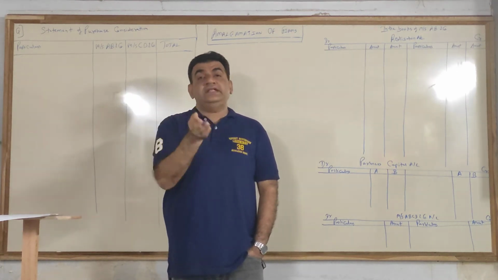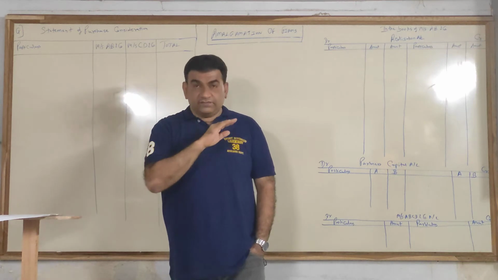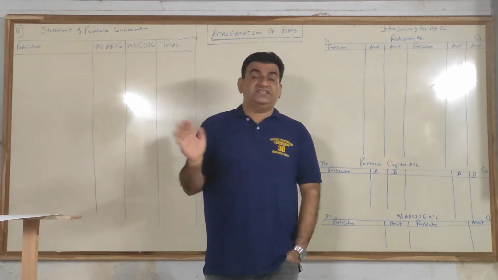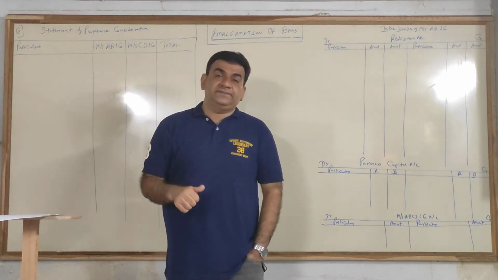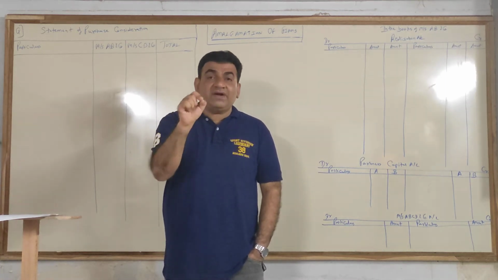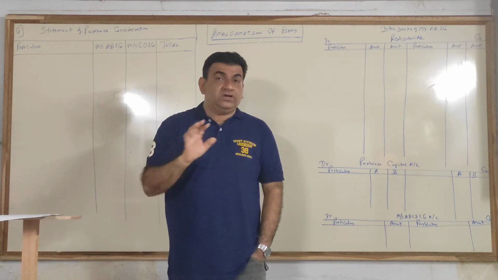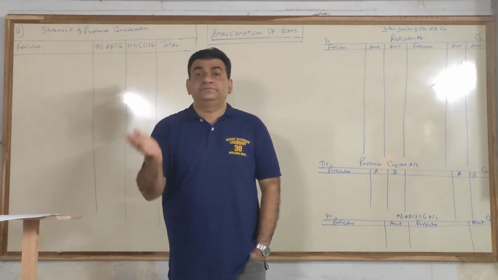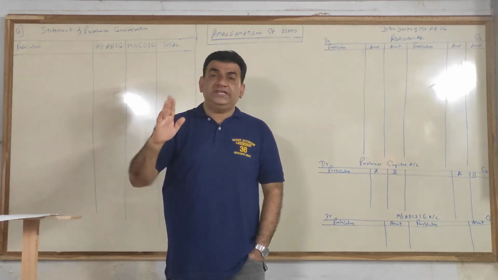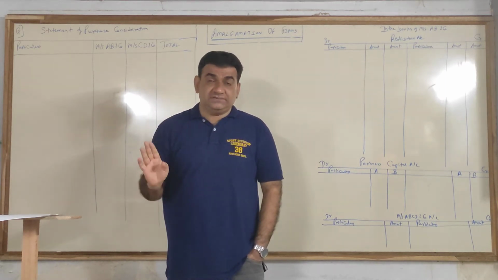Then you have accounting in the books of the new firm. Now, in the new firm you do not have ledger accounts. Either you have to prepare only the balance sheet, or a ledger account, if required, only as part of a working note, not as the main ledger, and or journal. Meaning, the balance sheet you will have to prepare in mostly all the sums.